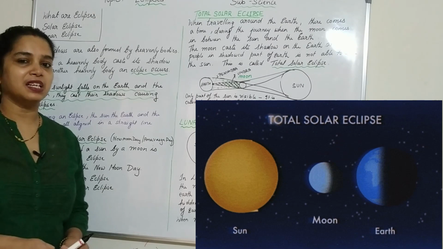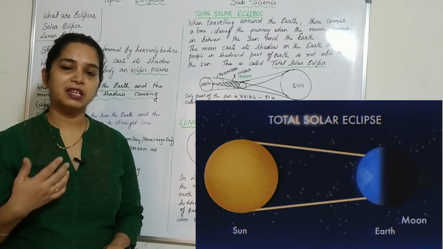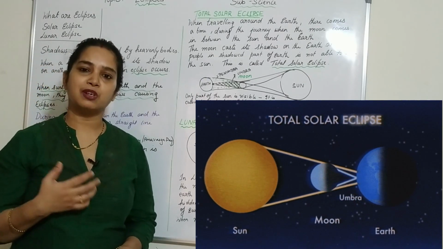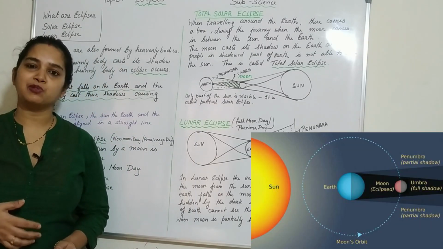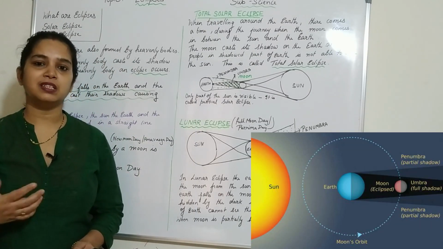So today we studied what an eclipse is, how eclipses are formed, and what the two types of eclipses are, that is the solar eclipse, Surya Grahan, and the lunar eclipse, that is the Chandra Grahan.